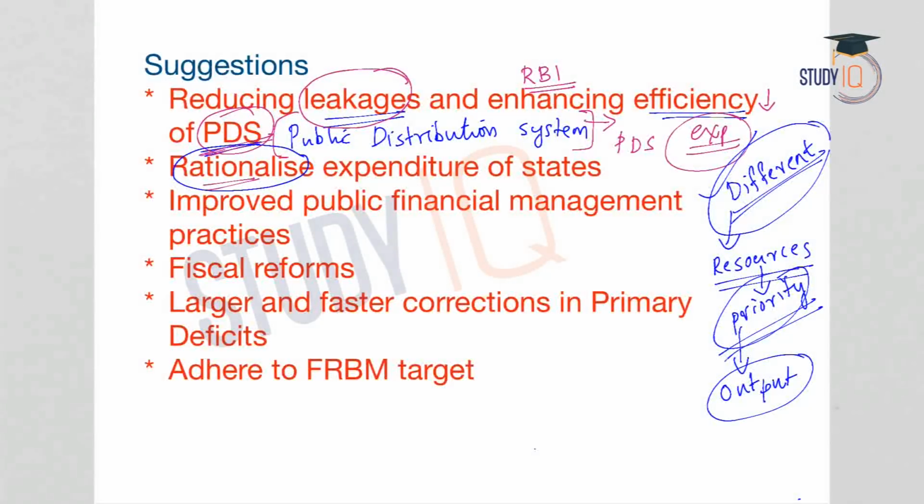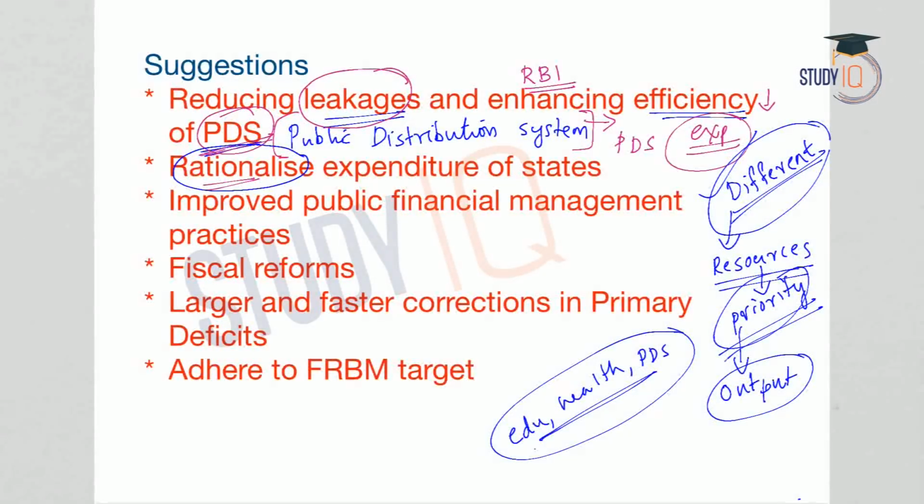Certain expenditures would be very necessary, very important, which a state cannot forego. For example, education, health, the public distribution system, etc. Such things are very essential. These expenditures we cannot forego, and there will be certain other expenditures which would be providing better results, better outputs. So, such expenditures have to be met.